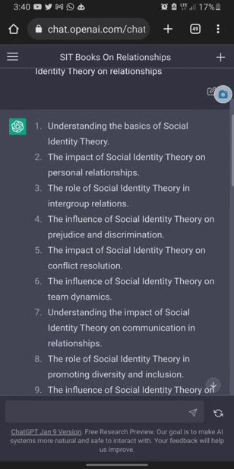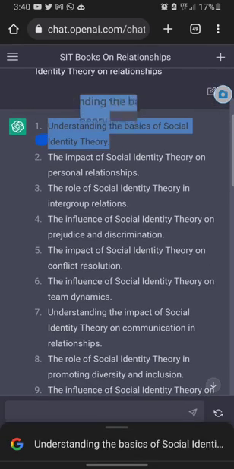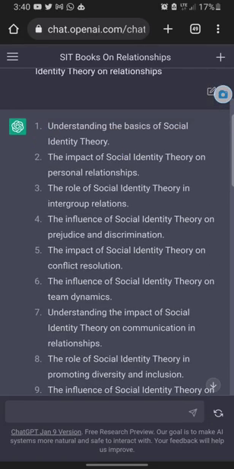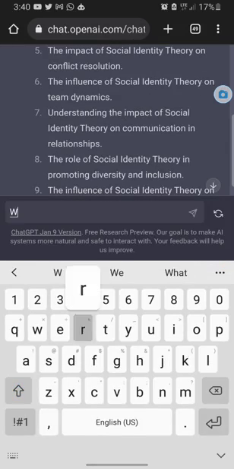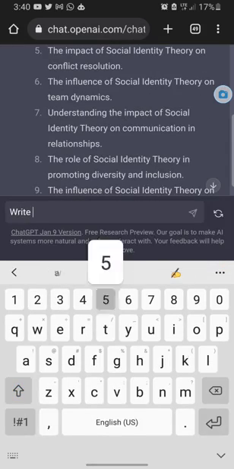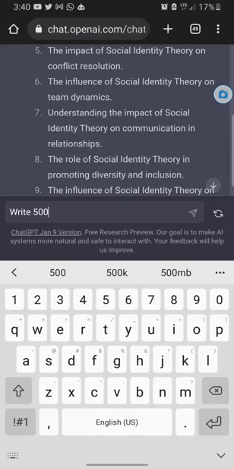Now you can ask the software to write 500 words. Because this prompt is very necessary and important. If you don't know how to put the right thing, it will not generate the result you want.